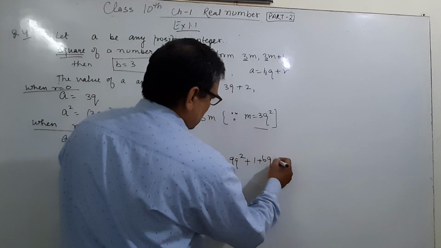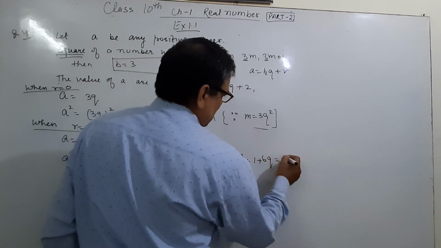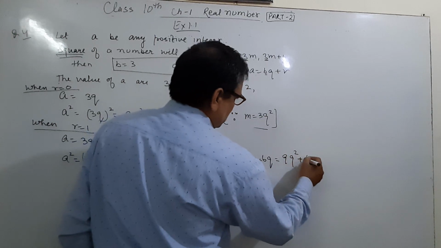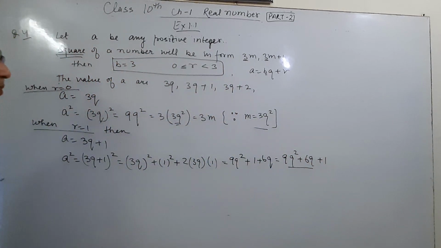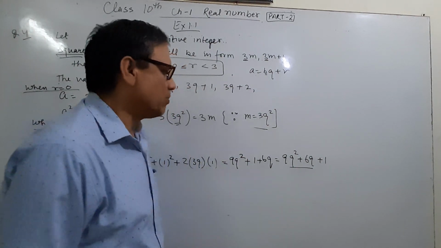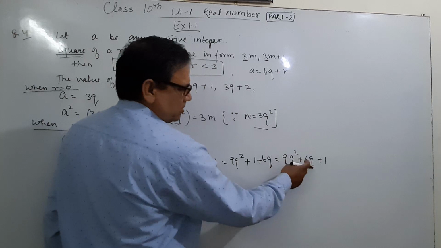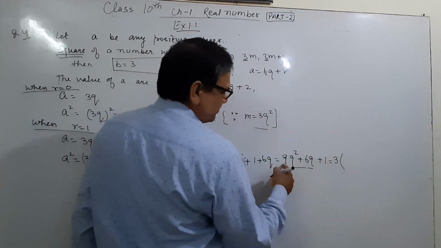And we can write it in this form: 9q² + 6q + 1. And what is common between these two terms? Here the common factor is 3. So what can we write? 3 is common.